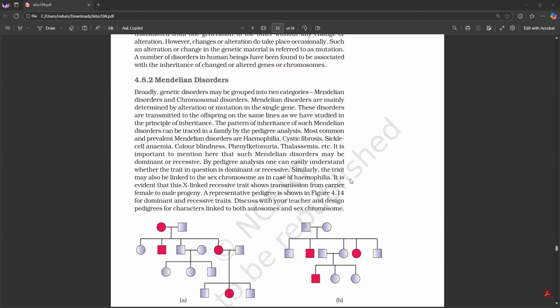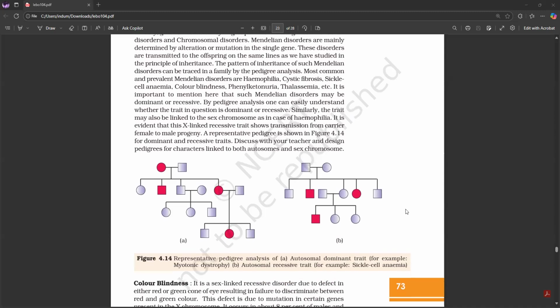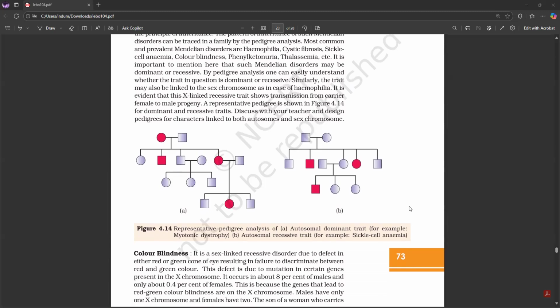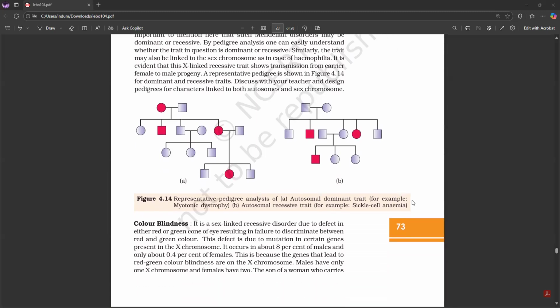Most common and prevalent Mendelian disorders are hemophilia, cystic fibrosis, sickle cell anemia, color blindness, phenylketonuria, thalassemia, etc. It is important to mention here that such Mendelian disorders may be dominant or recessive. So, by analyzing, one can easily understand whether the trait in question is dominant or recessive. Similarly, the trait may also be linked to the sex chromosome, as in case of hemophilia. It is evident that this X-linked recessive trait shows transmission from carrier female to male progeny.